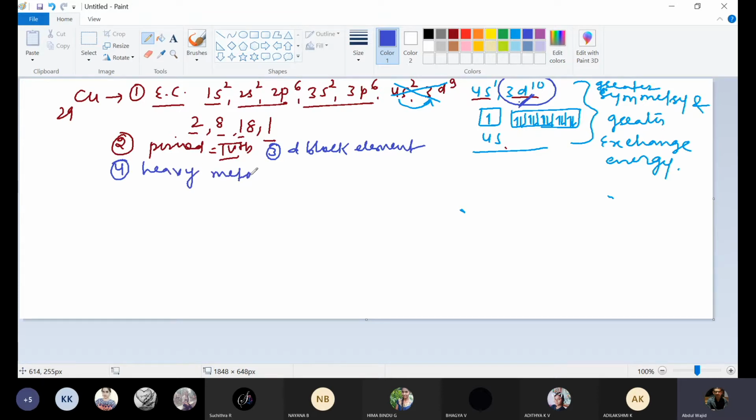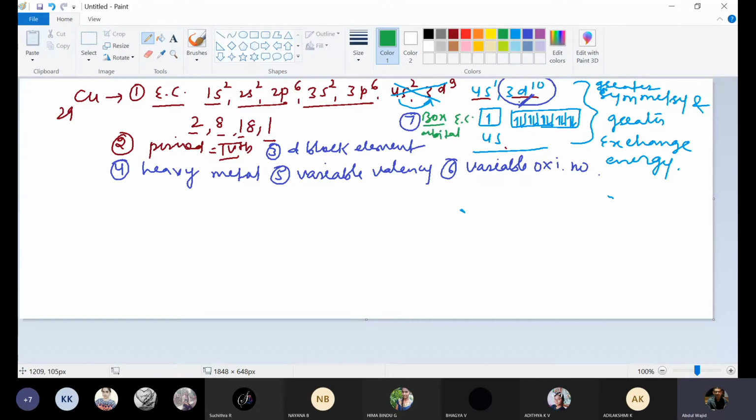All d block elements show variable valency, and all d block elements show variable oxidation state. So 6 points are already covered. This is the seventh one, that is the block or orbital electronic configuration.